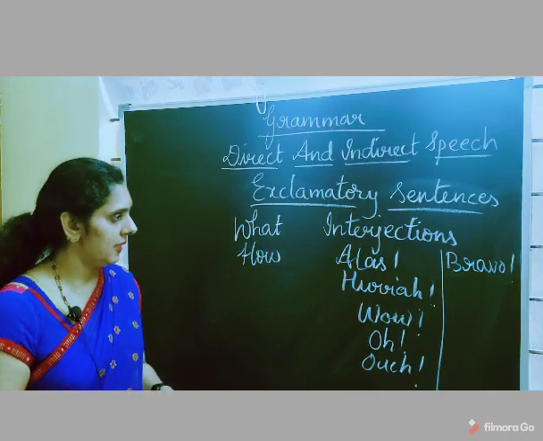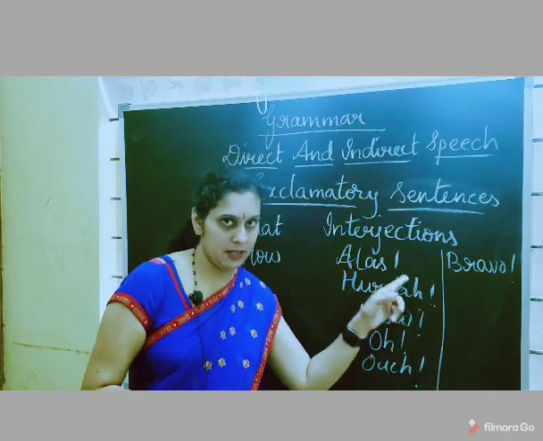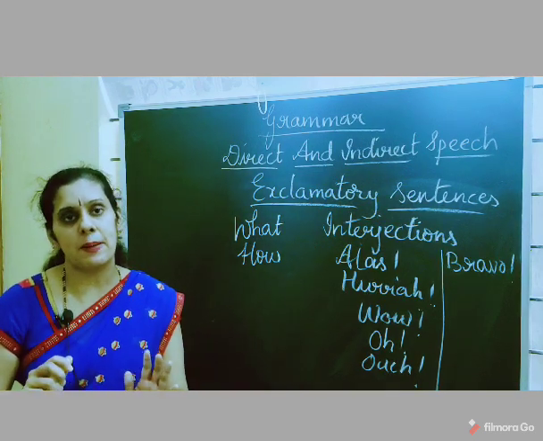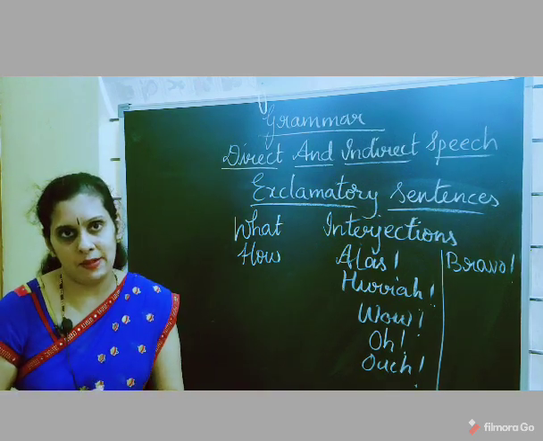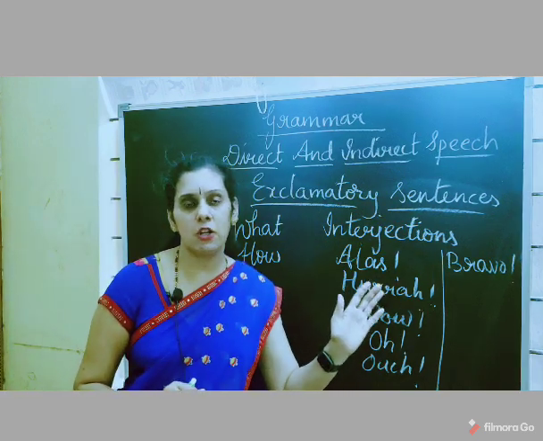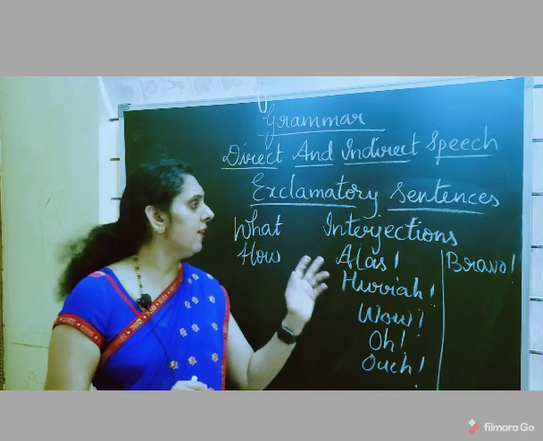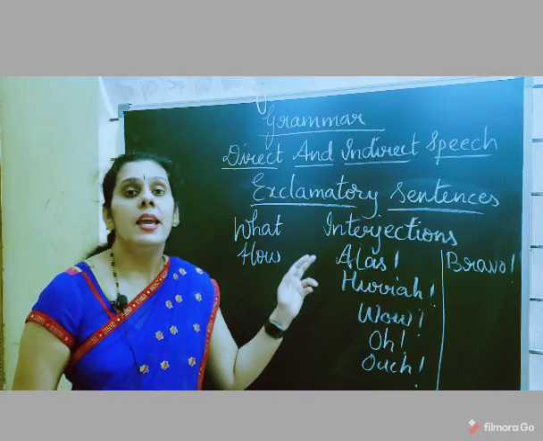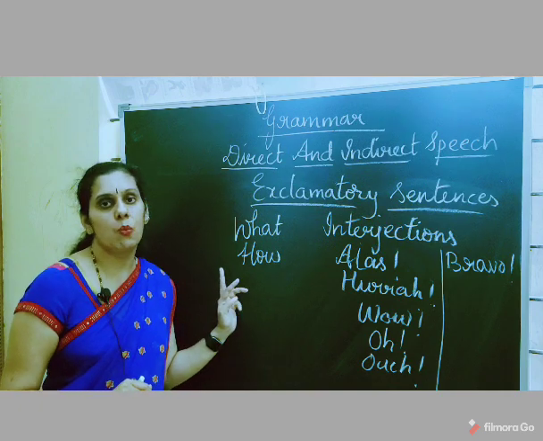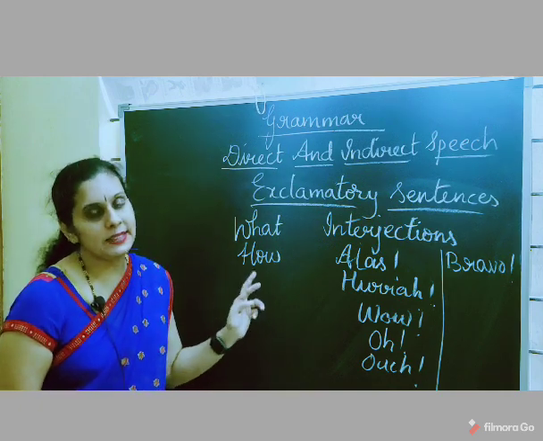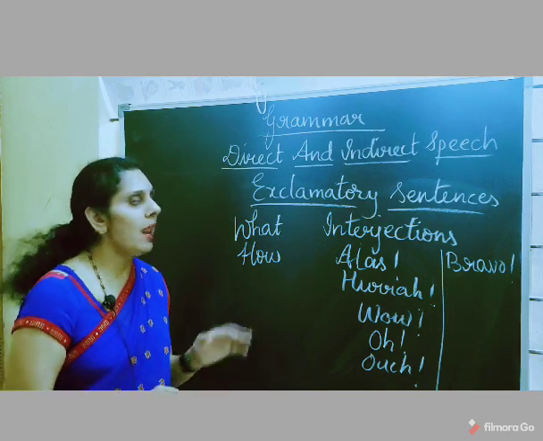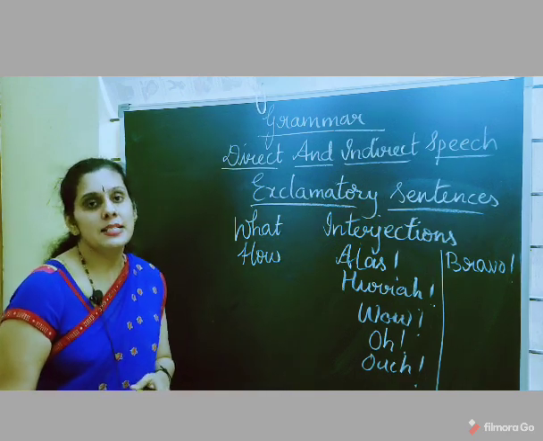So as soon as you get the interjection, you put the exclamatory mark. But at the end, there is no compulsory rule that there should be an exclamatory mark if the sentence begins with an interjection. Whereas if the sentence begins with the question words like what and how, then at the end you will put the exclamatory mark. Now hope you all have understood what are exclamatory sentences.